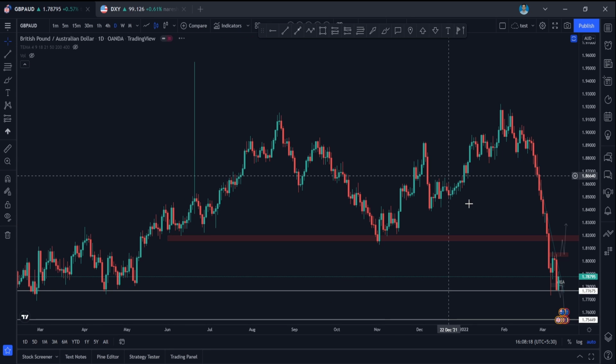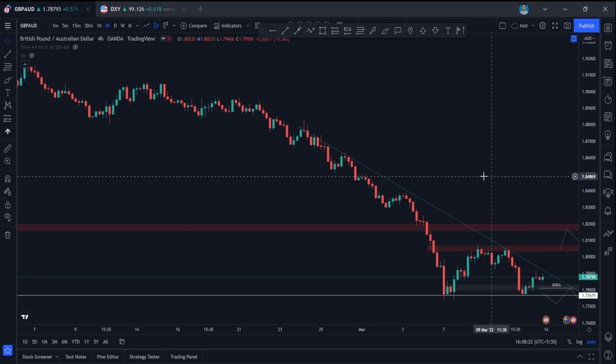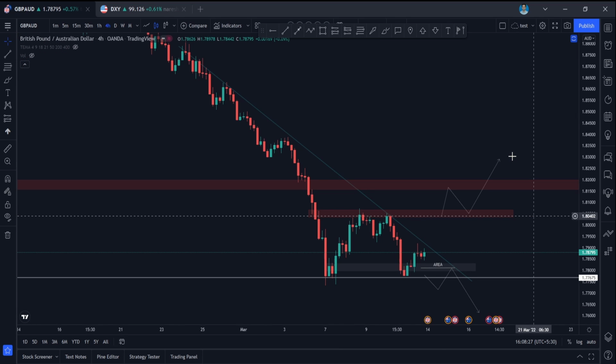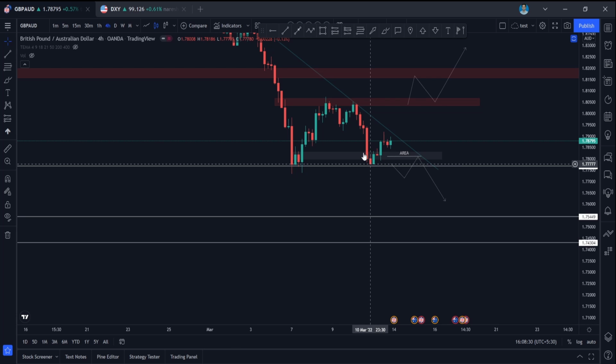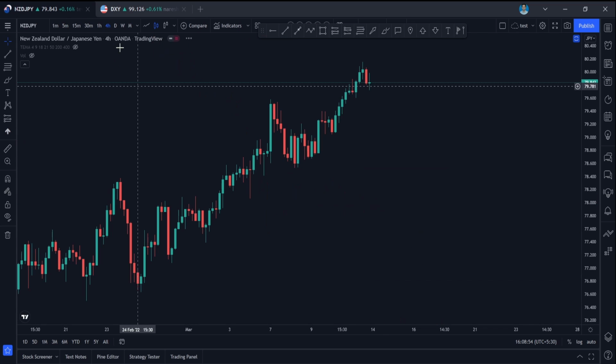So in GBPAUD, we already had a very big move here, and this is an important area here, guys. It is better to go with the trend, but this area is also important. Wait for the break of structure to happen here, which is this important support area. So if it is breaking below here and coming to this area again, you can look for a short entry, guys. Or else if it is coming again, it is respecting this double bottom, and if it is breaking this important resistance area, you can wait for the retest to happen, and you can go for long entries in GBPAUD, guys.